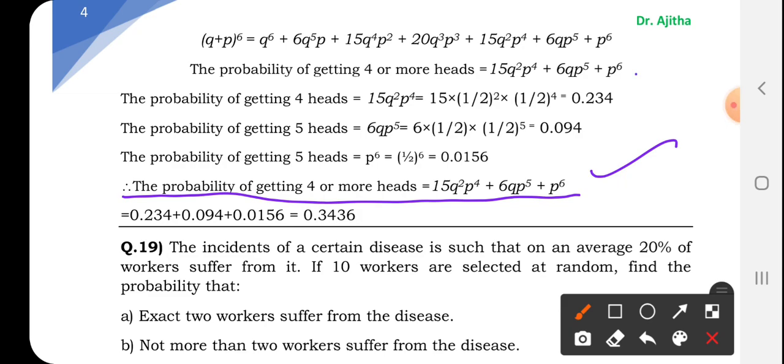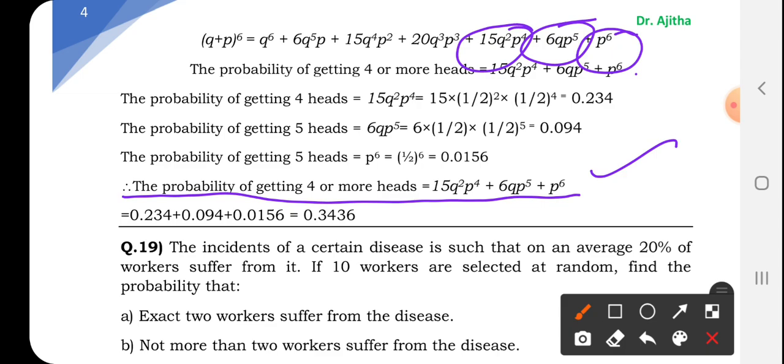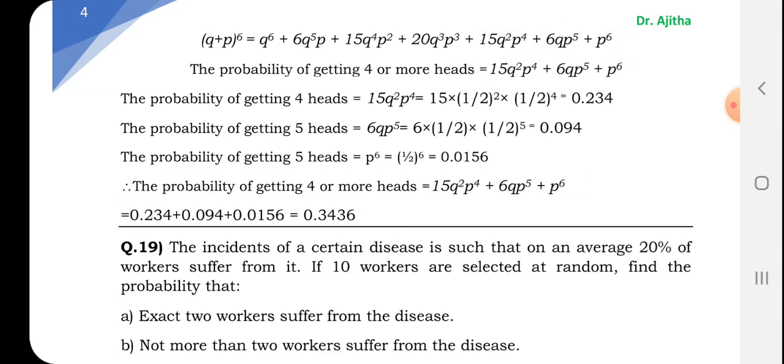The values of probability of getting 4 heads, 5 heads, 6 heads: whatever values you get, you have to solve by putting the values, in place of q and p you put half, find the value, add it all together and you will get the answer. So the chance of getting 4 or more heads is 34%, 0.3436.